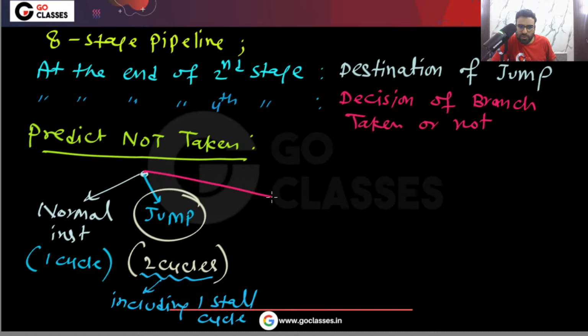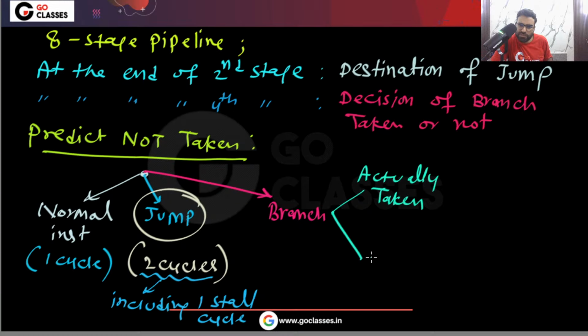Now what is another type of instruction that we have? That is your conditional branch instruction. In this conditional branch instruction also there are two possibilities. Either it will be taken or it will not be taken. Yes or no? Actually taken means actually it will be taken. And another possibility is that actually it will not be taken.